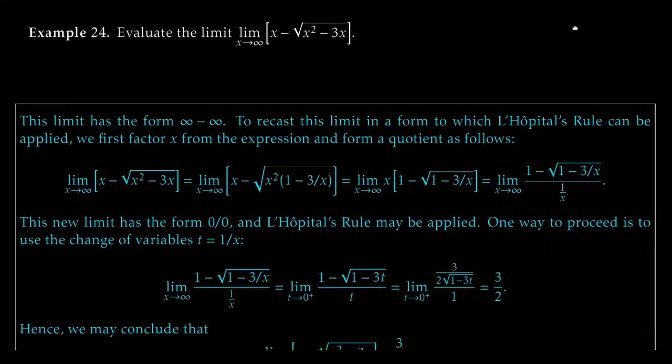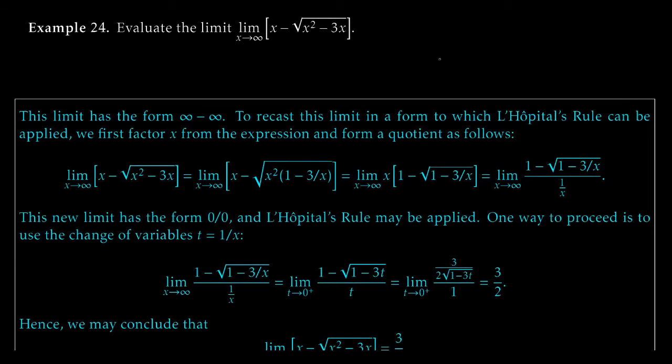So, example 24, let's evaluate the limit as x goes to infinity of the quantity x minus the square root of x squared minus 3x. All right, this limit has the form infinity minus infinity. Why? Well, just double check real quick.